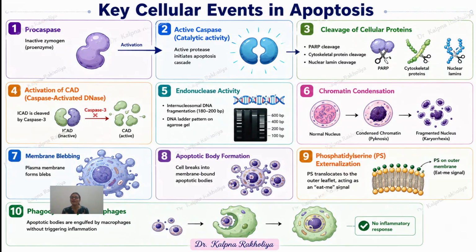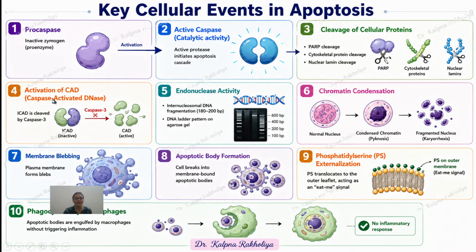Now let's discuss which biochemical events occur in the apoptosis process. As we discussed, procaspases are inactive zymogen proenzymes which get activated into caspases. After activation, they cleave cellular proteins like PARP, which inhibits DNA repair, cytoskeleton proteins like keratin, and nuclear lamina.